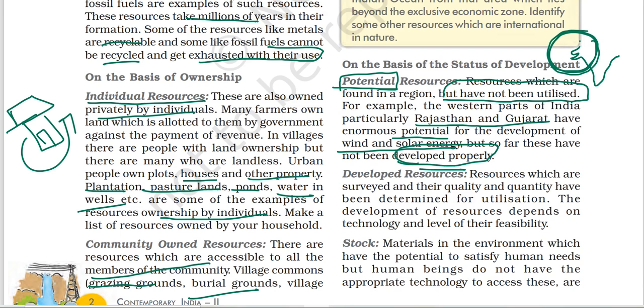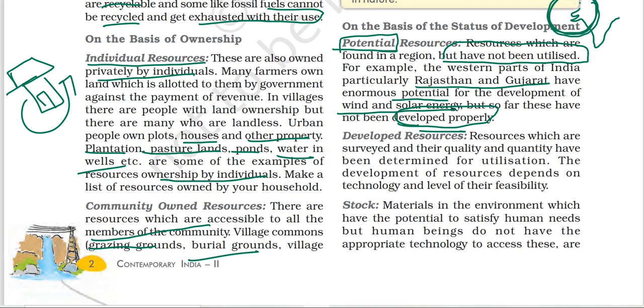So 100% utilization is not there in a potential resource. It has capacity, but it is not fully developed and not fully utilized. Developed resource means 100% utilization. We are talking about quality and quantity, everything is determined, and then we are utilizing it properly. That is a developed resource. Like you can take the example of all the mineral deposits in Jharkhand, Odisha, Chhattisgarh. We are utilizing them properly, so that is a developed resource.